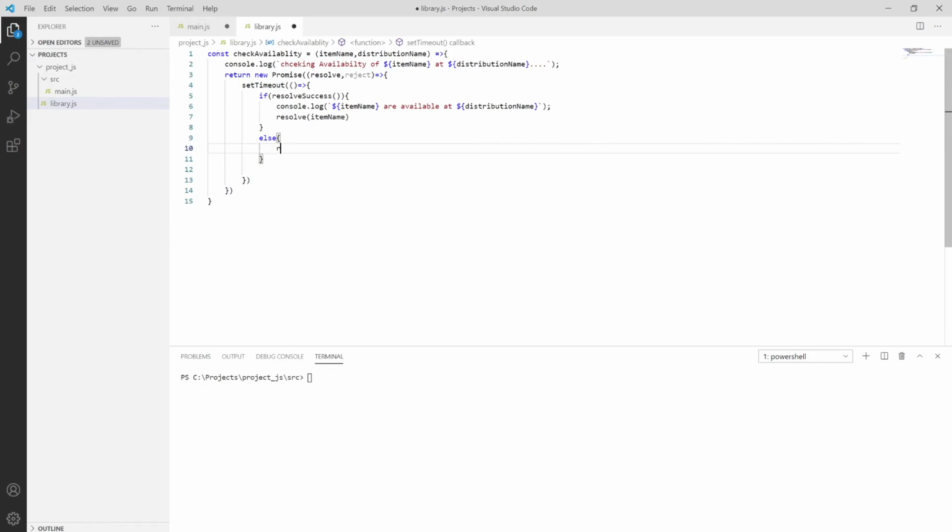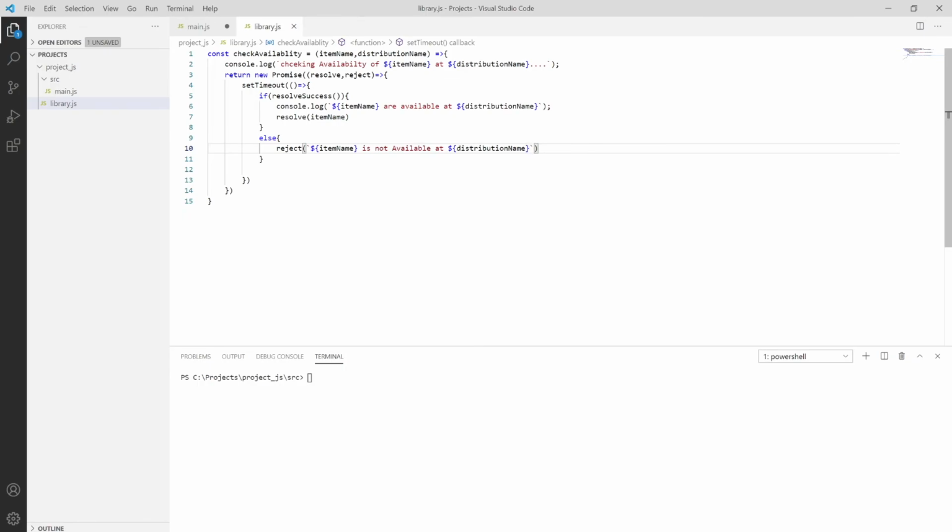Save it, and then reject with interpolation, using the item, say dollar, item name is not available at the distribution name.